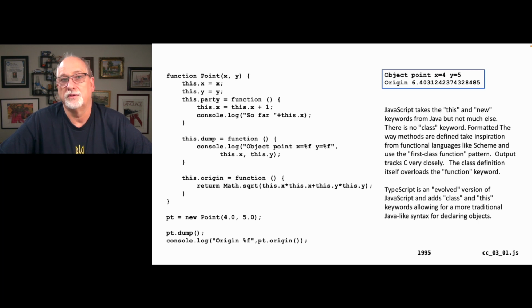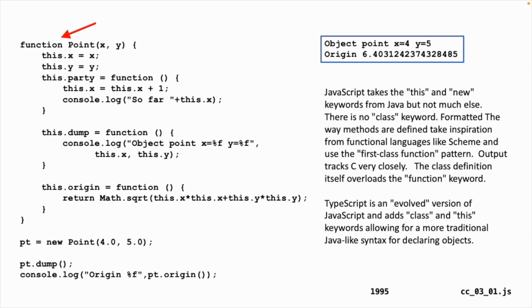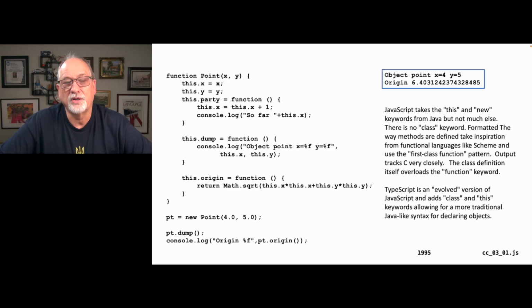And so the JavaScript, when it was created, the idea is to be more pure in object orientation. And so the concept of first-class functions, because it has first-class functions, there is no class keyword. The class keyword was really useful when it was a preprocessor. The thing that JavaScript does take is the concept of this. Now, the interesting thing is if you look at everything on the screen from function point to the closed curly brace, this is the constructor. The constructor constructs everything. It constructs the attribute variables, and it actually constructs all of the methods as well.